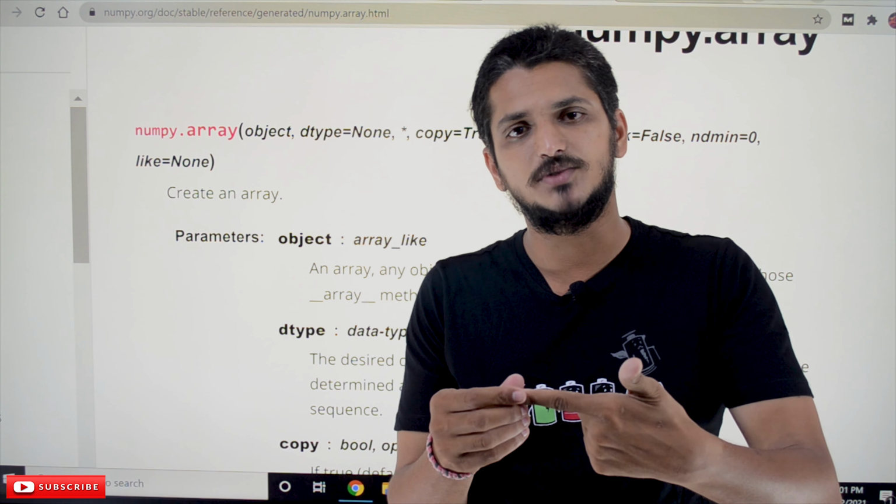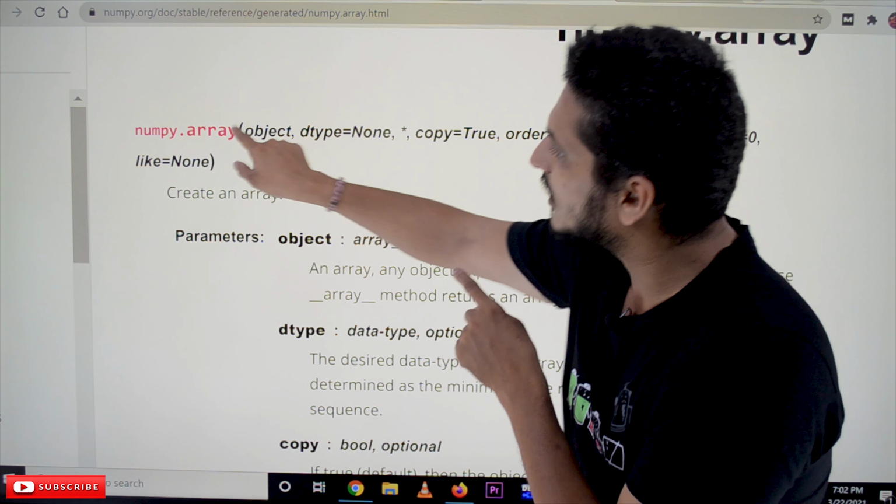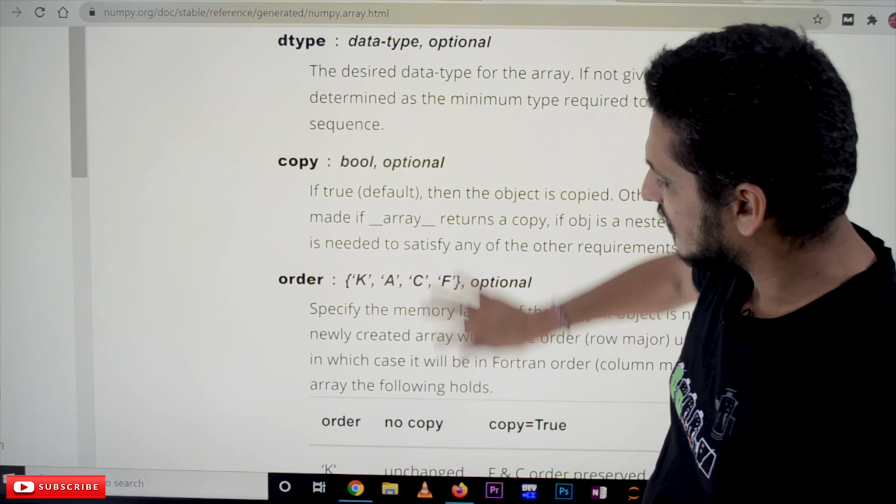So by default it is none. You can make it a float, int, or string, we can convert to everything. We can change this dtype variable name. So this is how we check the documentation, and see here, this numpy.array object returns an n-dimensional array object.